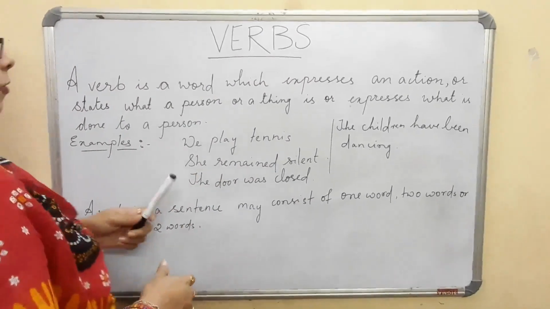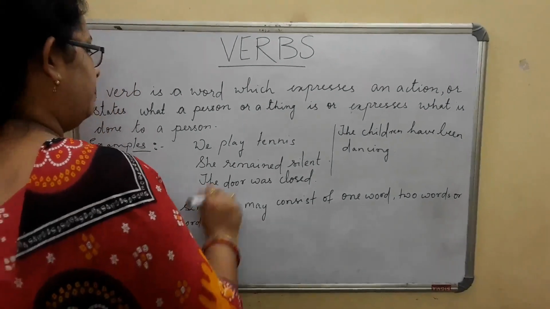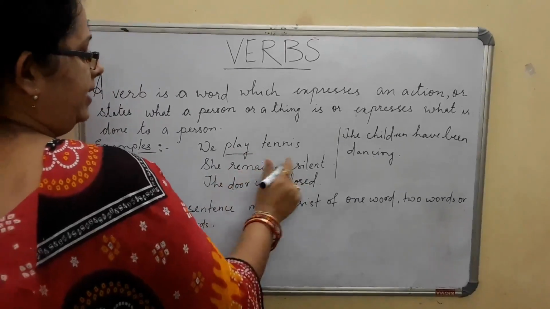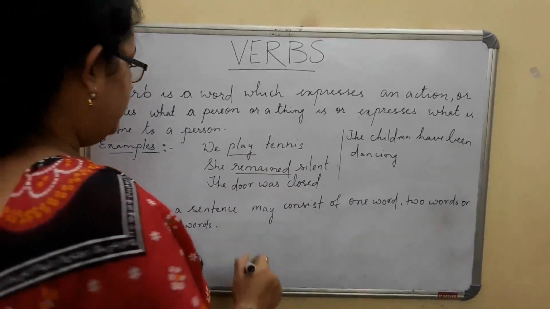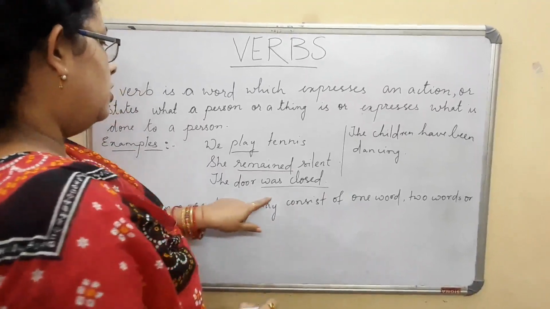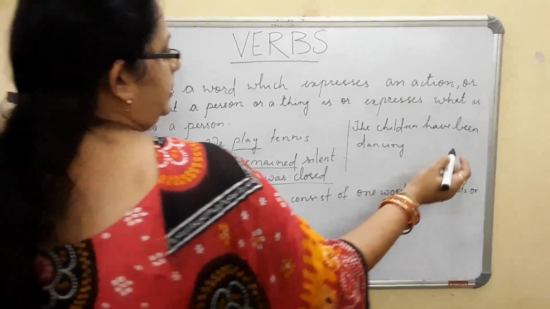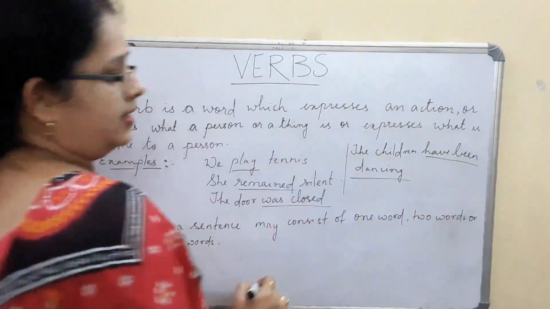For example, we play tennis. Here play is a verb. She remained silent. Remained is a verb. The door was closed. Was closed is a verb here. The children have been dancing. That is a verb here.